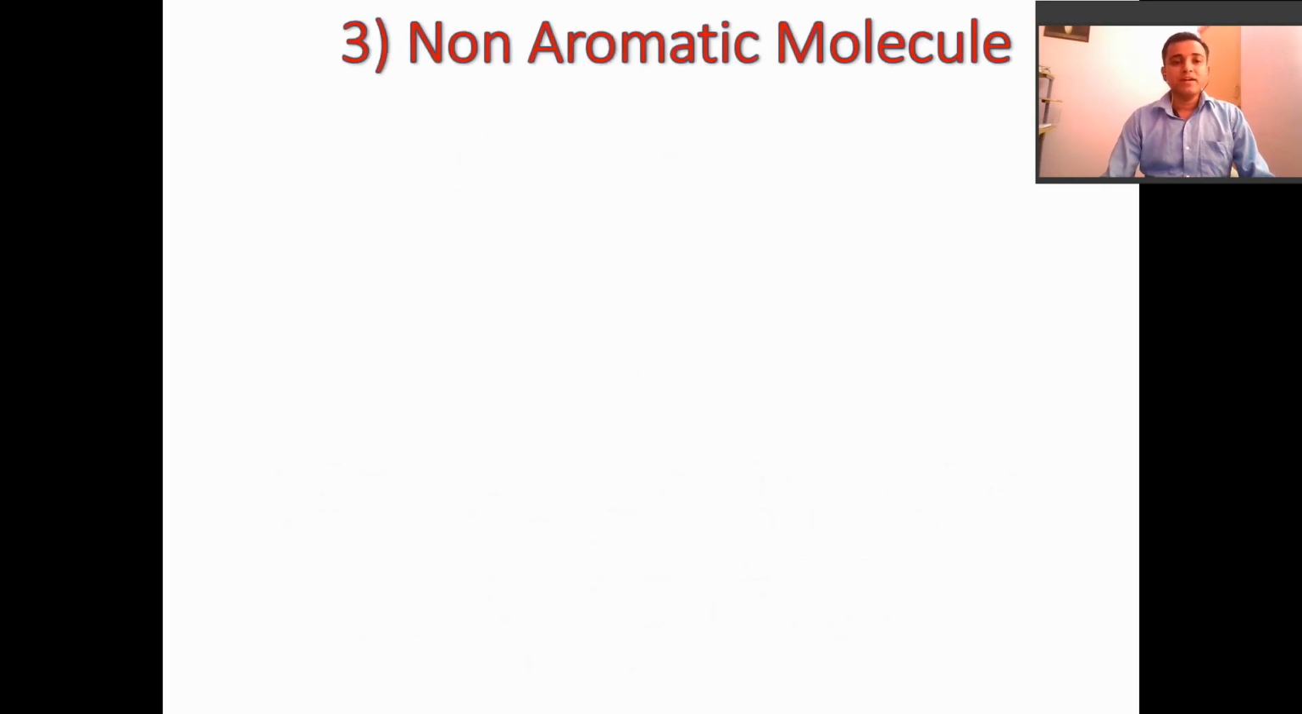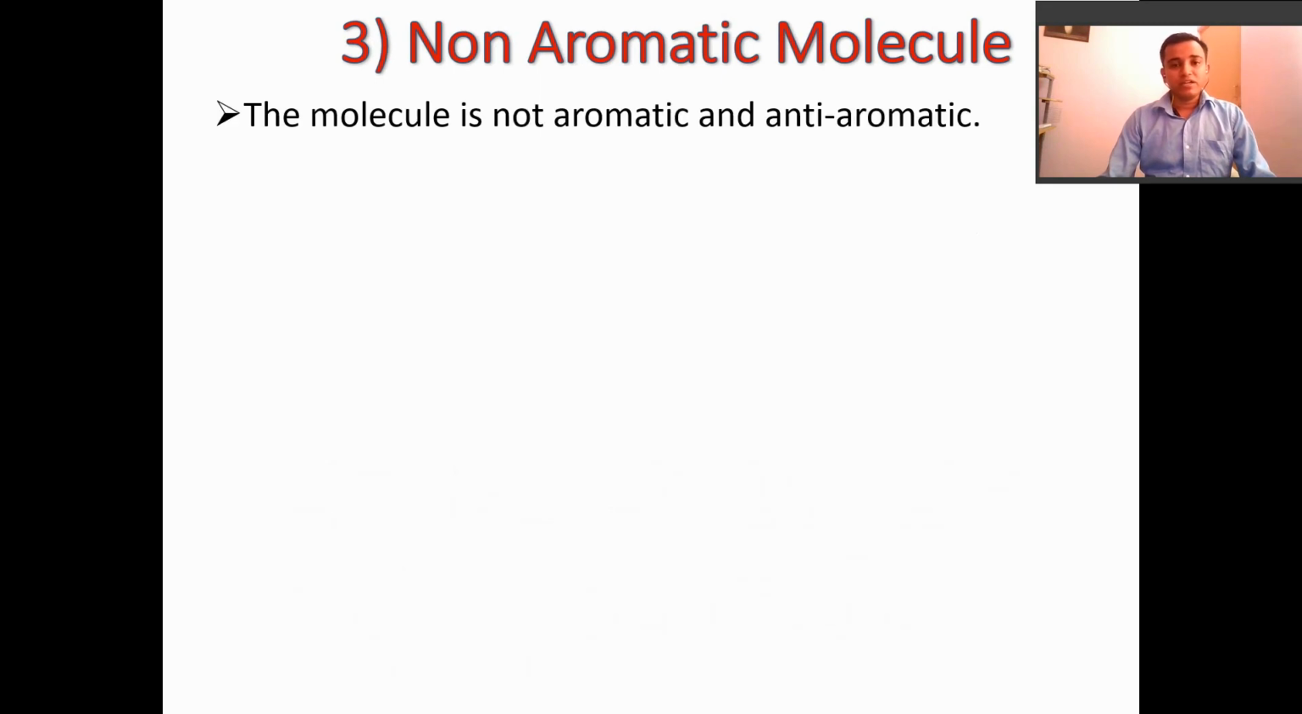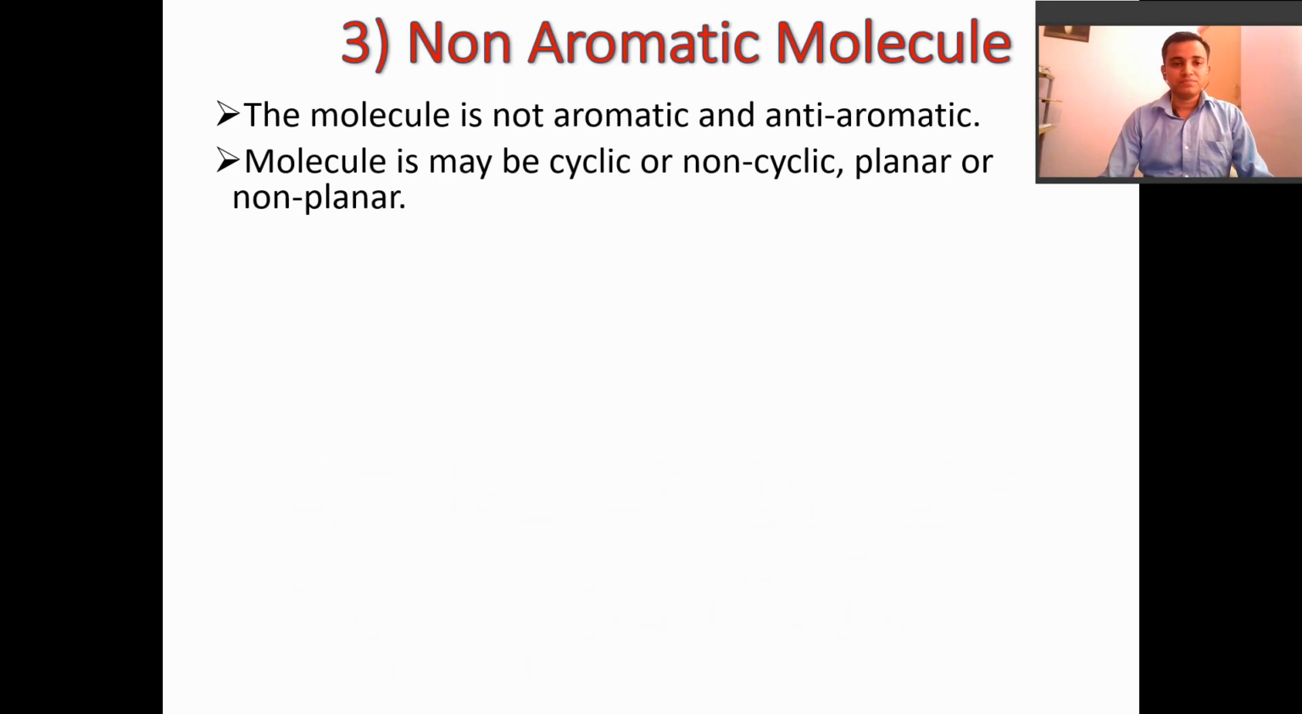Next is the third one, non-aromatic molecules. Everyone knows a little bit about non-aromatic. As the name suggests, non-aromatic means it does not satisfy the aromatic conditions and does not satisfy the anti-aromatic conditions. So the molecule is not aromatic and not anti-aromatic. The molecule may be cyclic or non-cyclic, planar or non-planar. It depends on conditions.